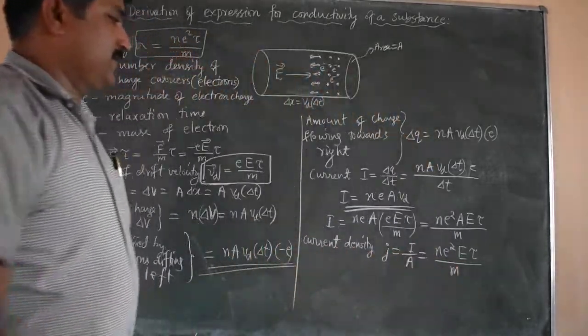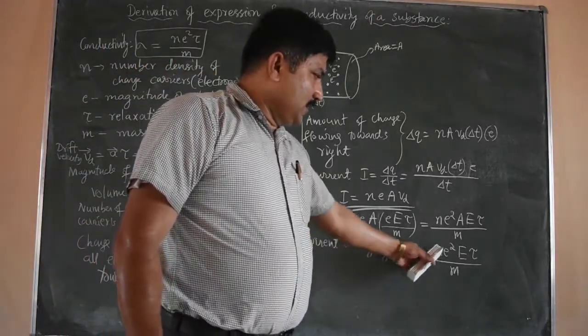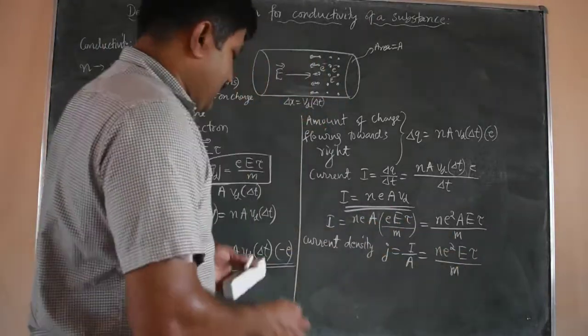So this is the expression for current density, J equal to current by area, n e² E τ by m.